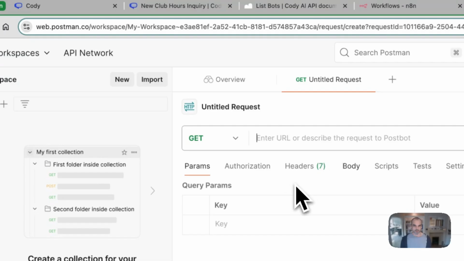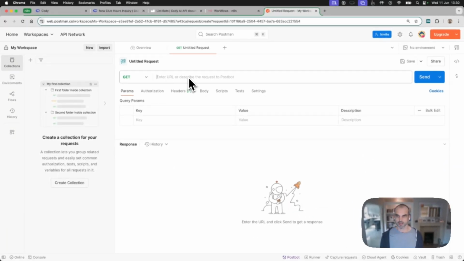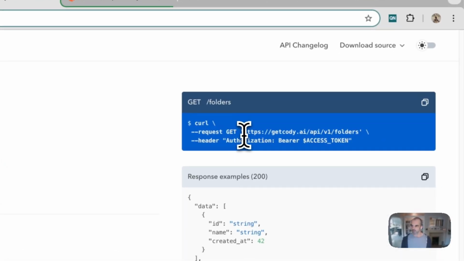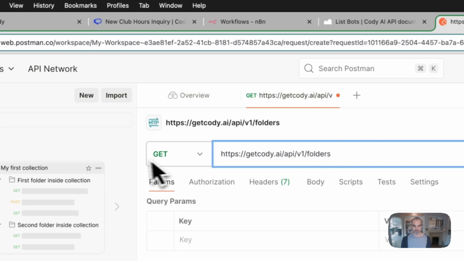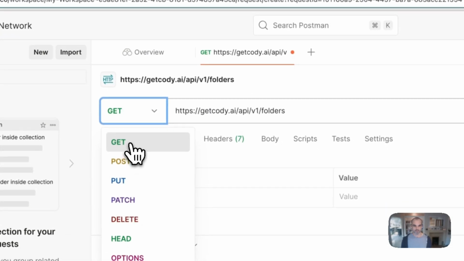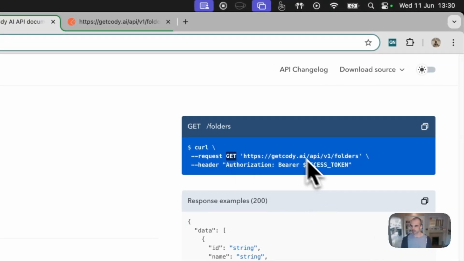And then I'm going to click on new, HTTP, and then I've got somewhere here where I can input a URL. This is what I want to do. I want to paste in folders. This is what's called the API verb. I want to leave that on GET. How do I know that? Well, because of that GET there.